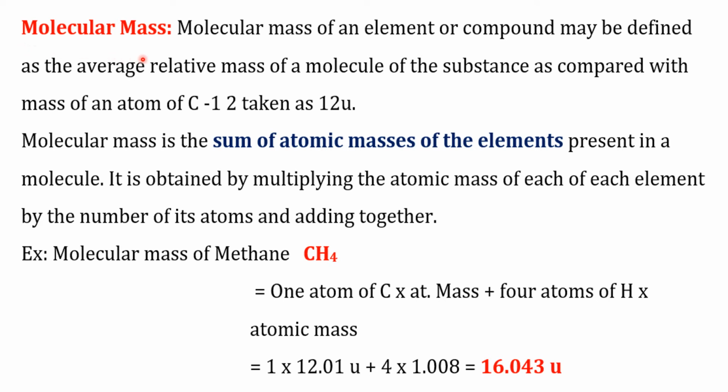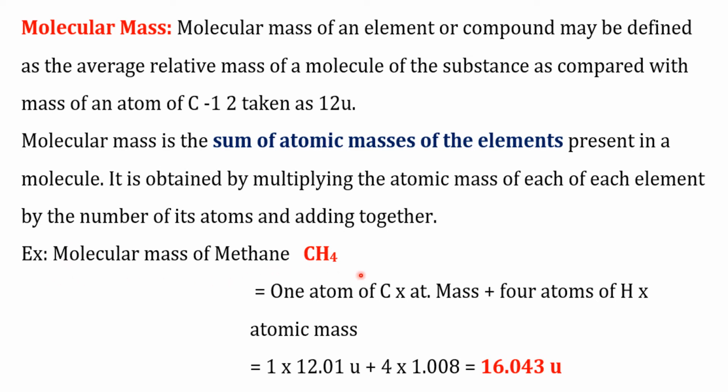Now let us see molecular mass. Molecular mass of an element or compound may be defined as the average relative mass of a molecule of that substance as compared to the mass of an atom of the C12 isotope taken as 12 units. Molecular mass is the sum of atomic masses of all the elements present in a molecule. It is obtained by multiplying the atomic mass of each element by the number of its atoms and adding together. Now let us try to understand with an example.